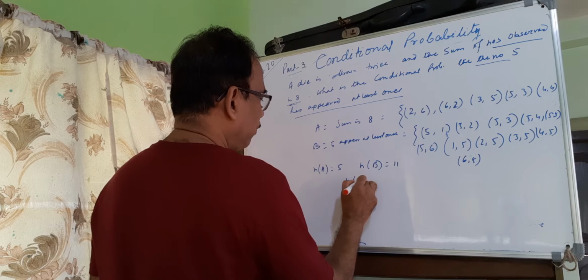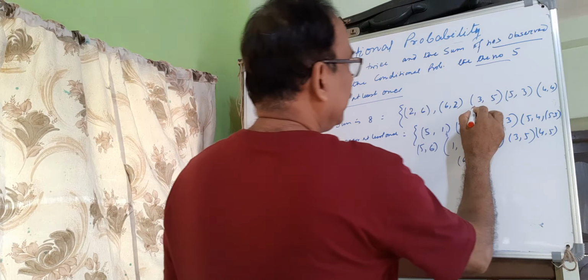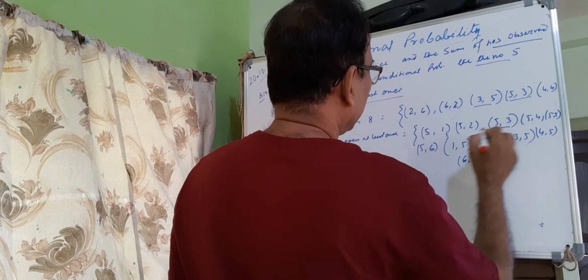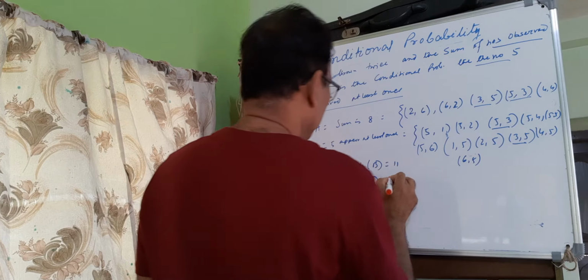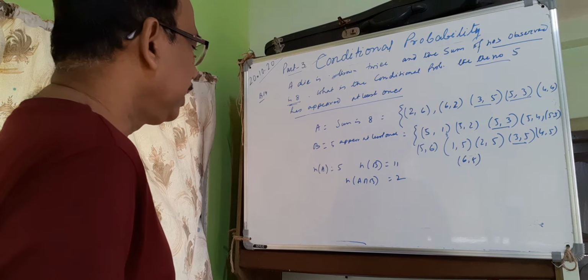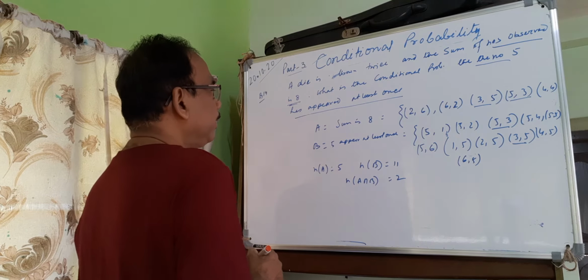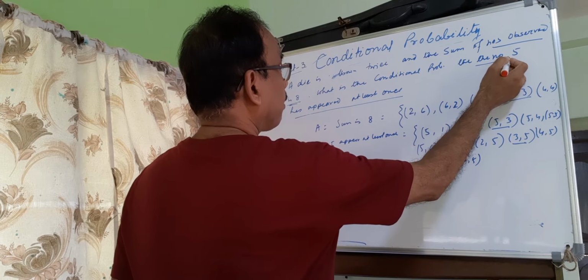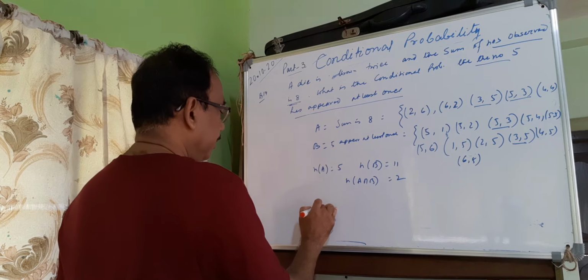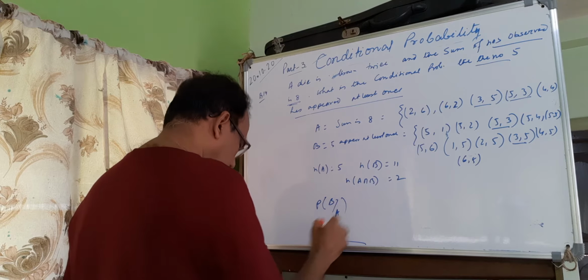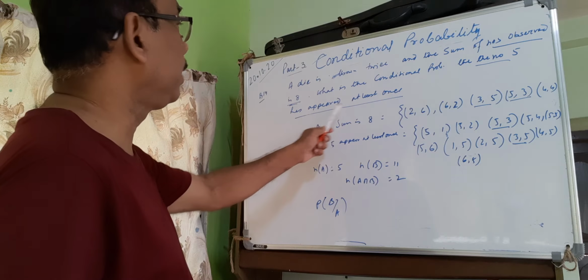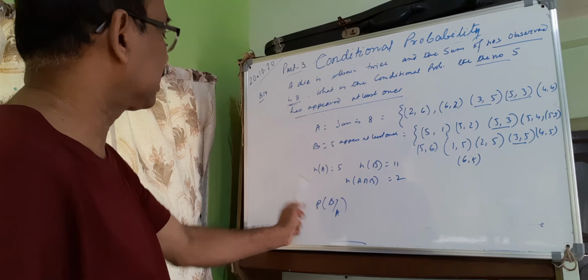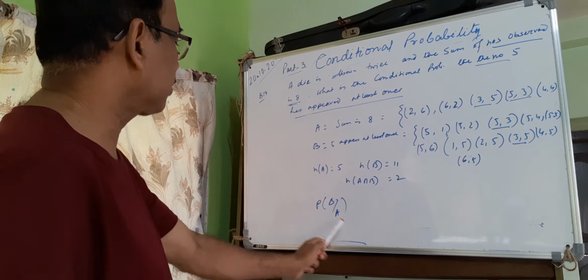And the cardinal number of A cap B: look here, B has (5,3) and (3,5), and these are common. So the cardinal number of A cap B is 2. We have to find the probability that number 5 appears at least once, that is B, given A. That is P(B|A).